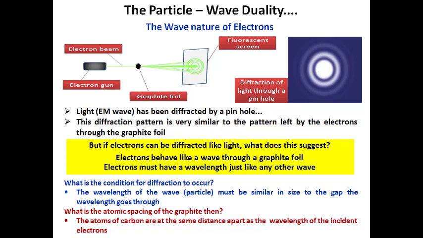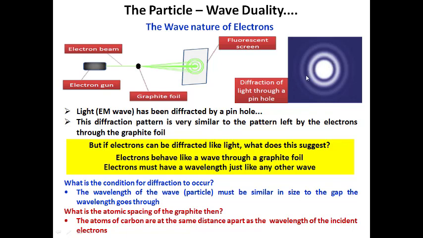So we would expect exposure only at the center of the fluorescent screen if the electron behaves as a particle. But it was noticed that the electrons get diffracted through a pinhole, which means we are getting diffraction patterns.